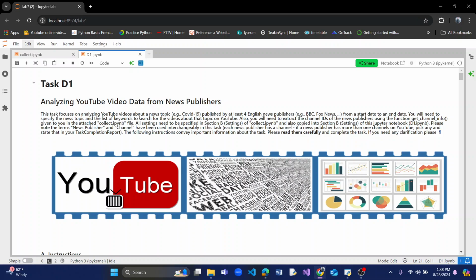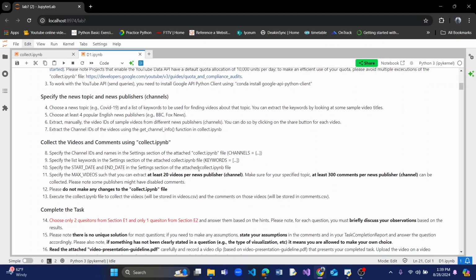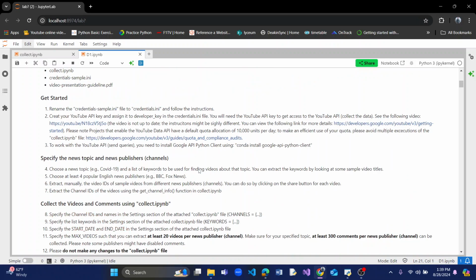224326349. This is the distinction task, the D1 task, where I had to analyze the YouTube data from several different news publishers. We mainly chose 4 channels, and the news was on the topic of COVID-19, and we had to use the YouTube API to get data into a CSV file.